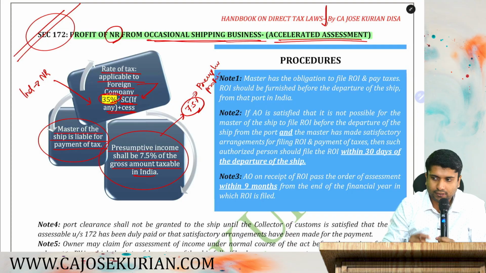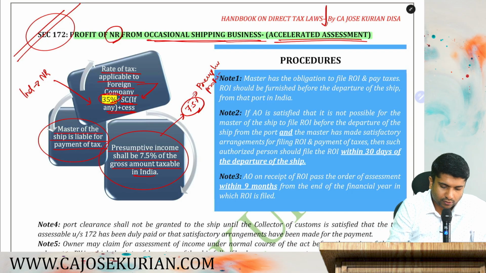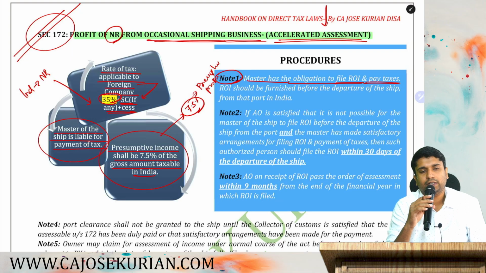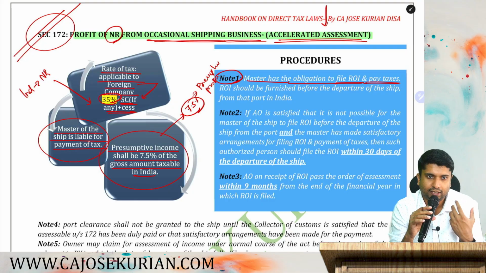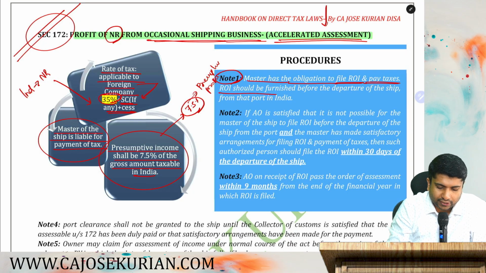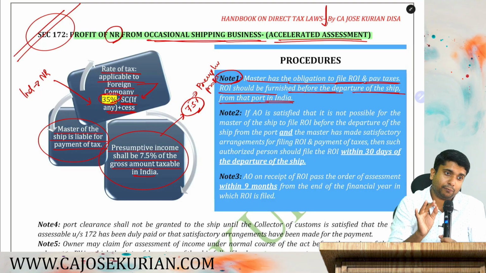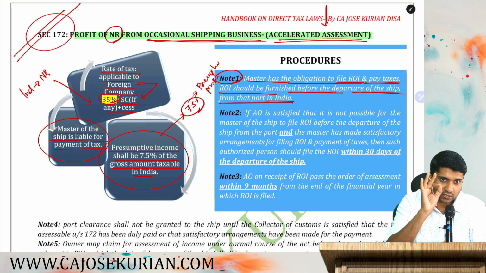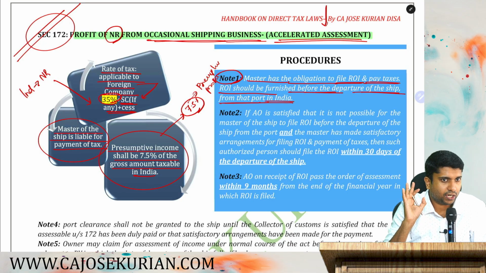Now let's understand each and every note one by one. What is note number one? The master has the obligation to file the return and pay the taxes. That I've already told you. It is the responsibility of the master to file the return and pay the taxes. The return of income should be furnished before the departure of the ship from that port in India. Before you say bye-bye to the Indian port, the master of the ship has to make sure that the return has been furnished. Are you all with me?